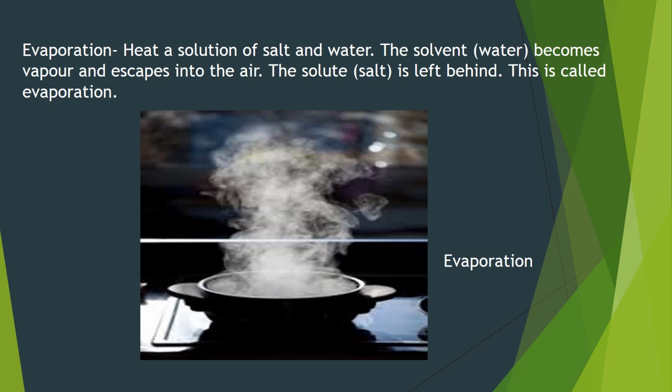Now evaporation. Soluble solids or solutes are separated from water by evaporation. Take a pan, put some salt and water in it, mix it nicely, then heat the solution of salt and water. The solvent, that is water, becomes vapor and escapes into the air. The solute, that is salt, is left behind. This is called evaporation.